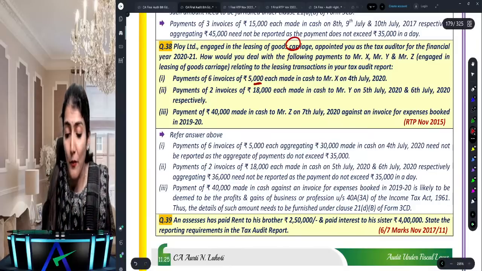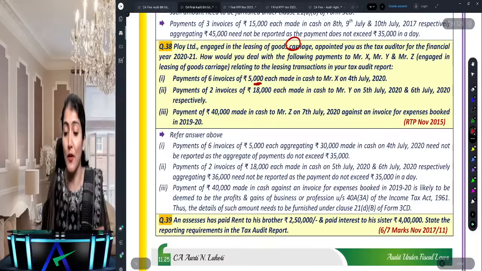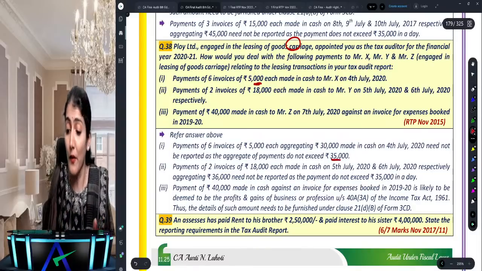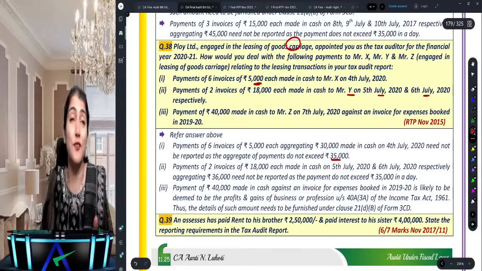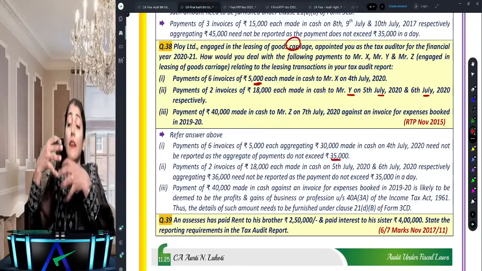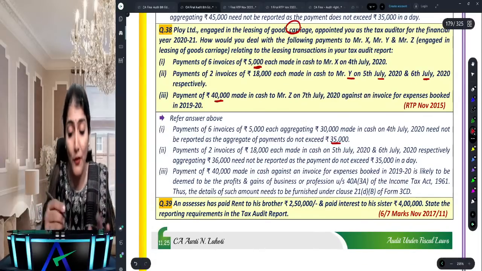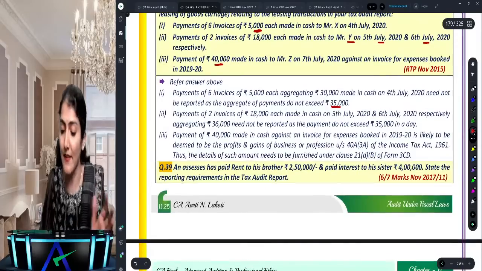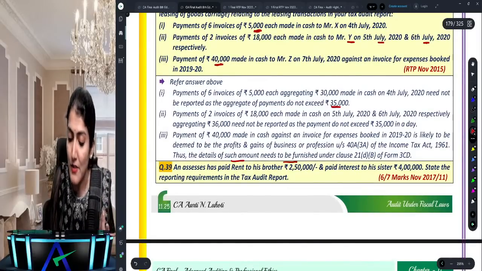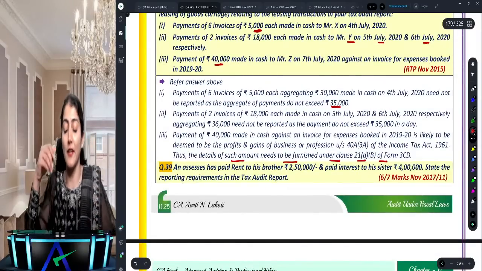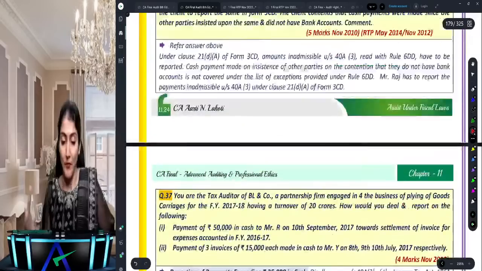It says 6 invoices, each made in cash but not exceeding 35,000, and 2 invoices on 5th July and 6th July. So the payment to a person in a day is not exceeding 35,000, but a payment of 40,000 was made in cash, so here it is exceeding. The details of such amount need to be furnished under clause 21(d) of form 3CD.